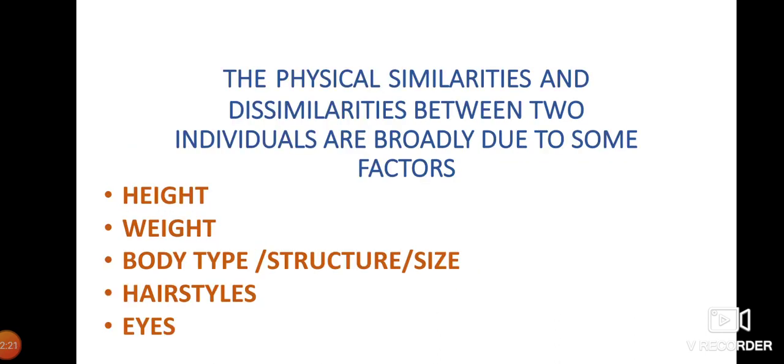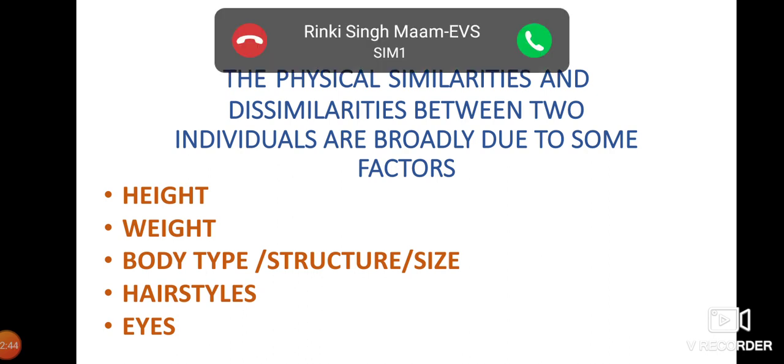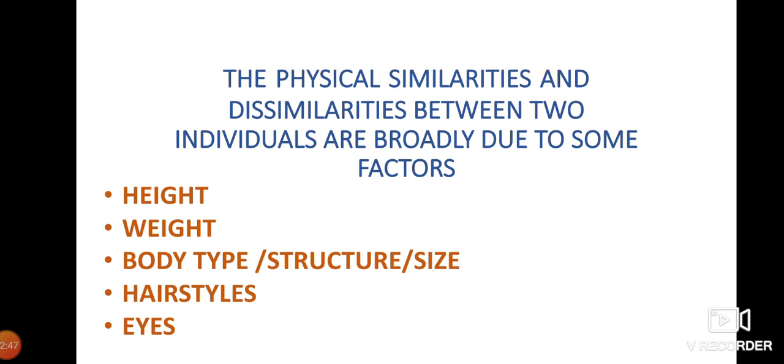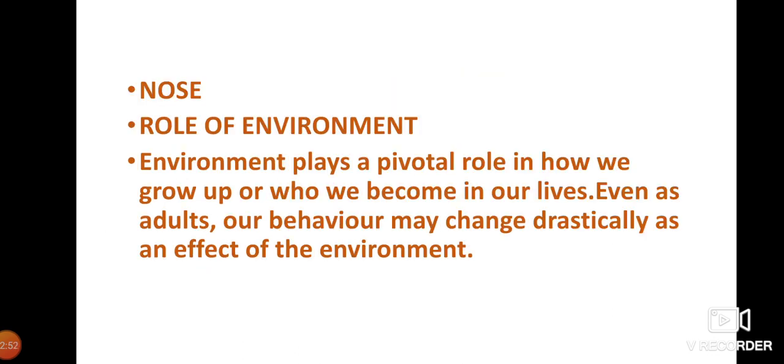Now we come to the different physical similarities and dissimilarities between two individuals, which are classified into certain important factors. They are the height, the weight, the body type, structure, size, the hairstyle of a person, eyes, nose, and also the most important one, the role of environment.